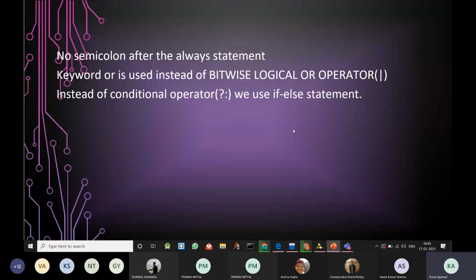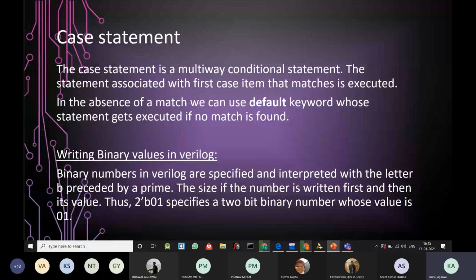So let's move forward. Case statement. A case statement is a multi-way conditional statement, just like an if-else, but multiple if-else statements combined together to form a case statement. We also use this in programming languages. The statement associated with the first case item that matches is executed. In the absence of any match, we can use a default keyword whose statement gets executed if no match is found. We will be seeing an example of the case statement, but first let's discuss how we write binary values in Verilog, because we will be using this fact in the example.